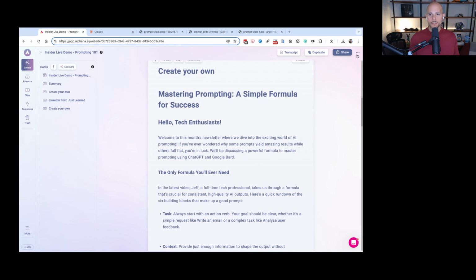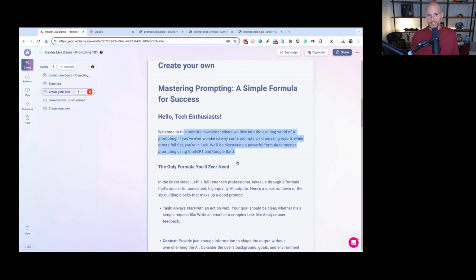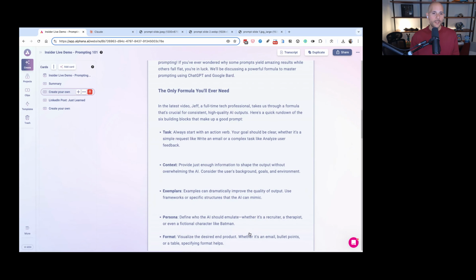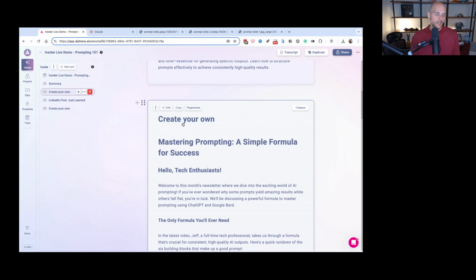And so do you want that information to be included in the newsletter? You probably don't. So you might want to refine the prompt and give it clear instructions of who the audience is, the name of the client. Is there a name of the show, right? Because in here, it's not going to have the name of the show. Okay. But it drafted a newsletter.